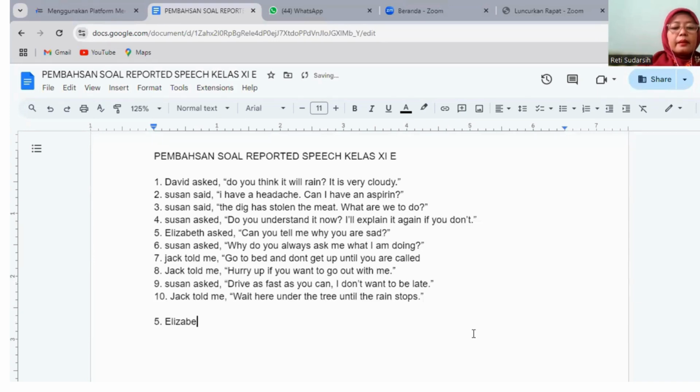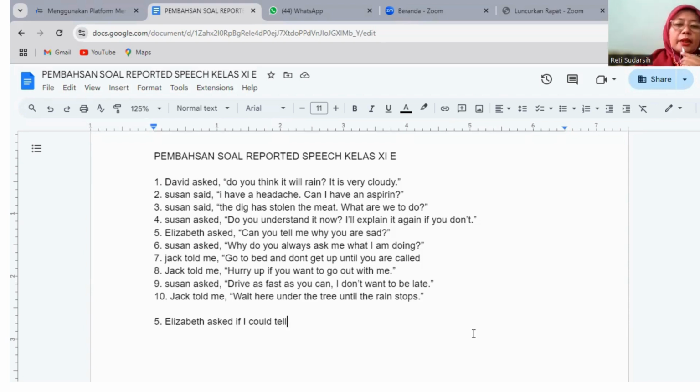Elizabeth asked. The conjunction is if. And then the subject "you" becomes I. Then there is the modal can, which you change into could. And then the verb is tell, just write down tell. Why still write down tell? Because we have already changed the word can into could, so just let tell stay the way it is.